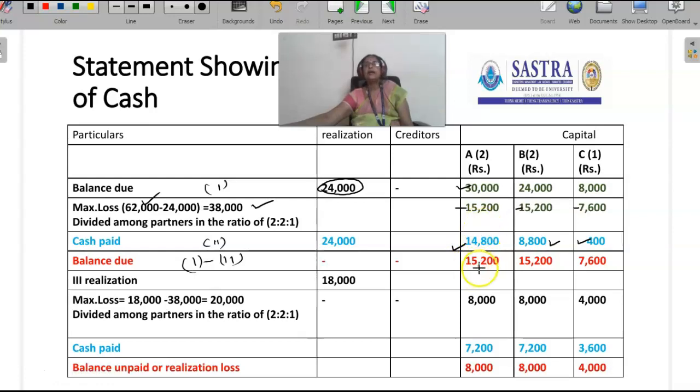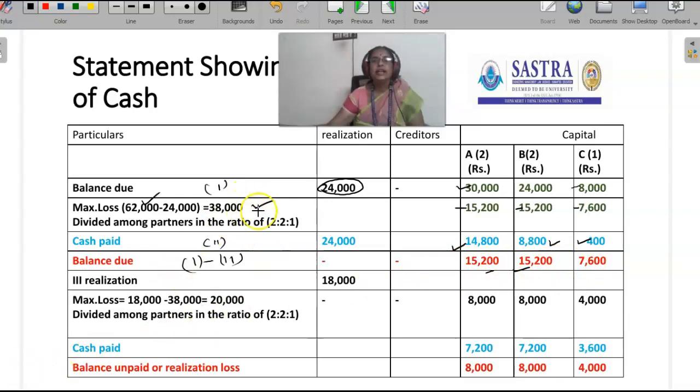The maximum loss is repeated again. Then cash paid 8,800, that is 2. From 24,000, if we deduct 8,800, we will get 15,200. Then the balance due is 8,000. From 8,000, if we deduct 400, we will get 7,600. This is the balance due for partners at this stage.